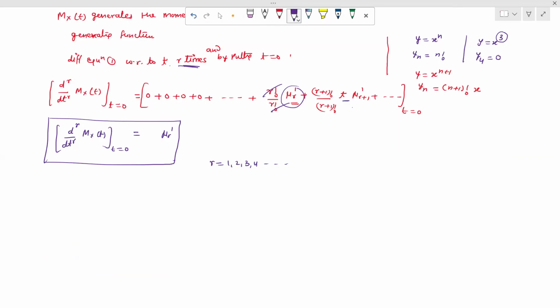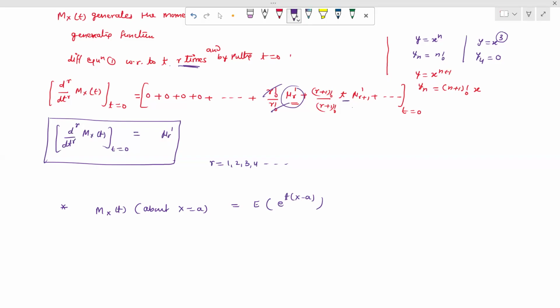Now when we talk about the moment about any value, so suppose we are going to calculate moment generating function about x is equal to a. So when we put x equal to a, we have solved for x equal to 0, origin. Now this we solve for x equal to a. So this can be written as expectation of e raised to the power t into x minus a.